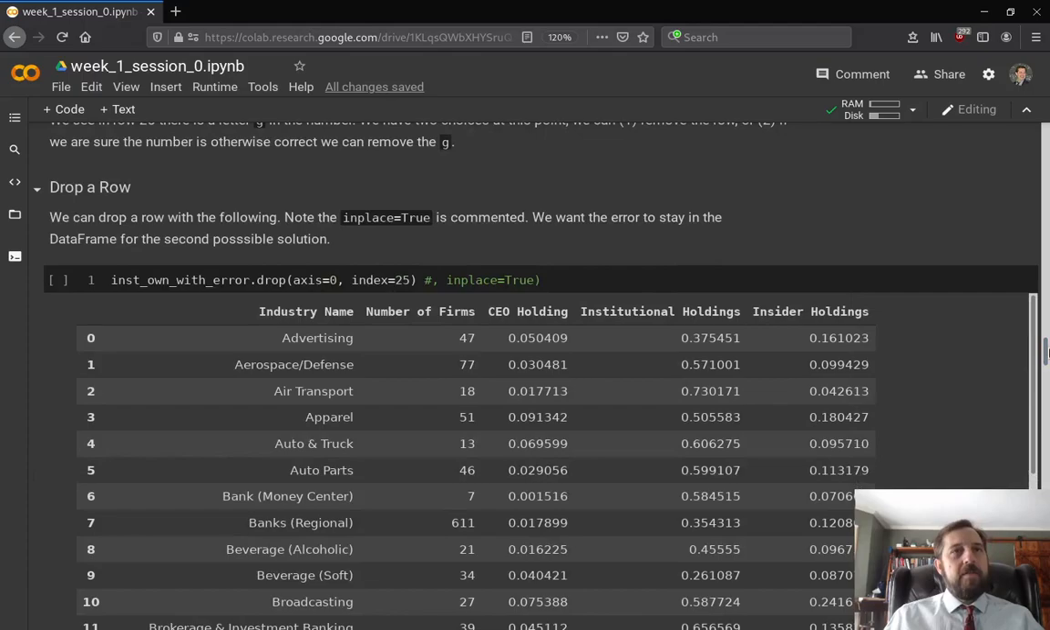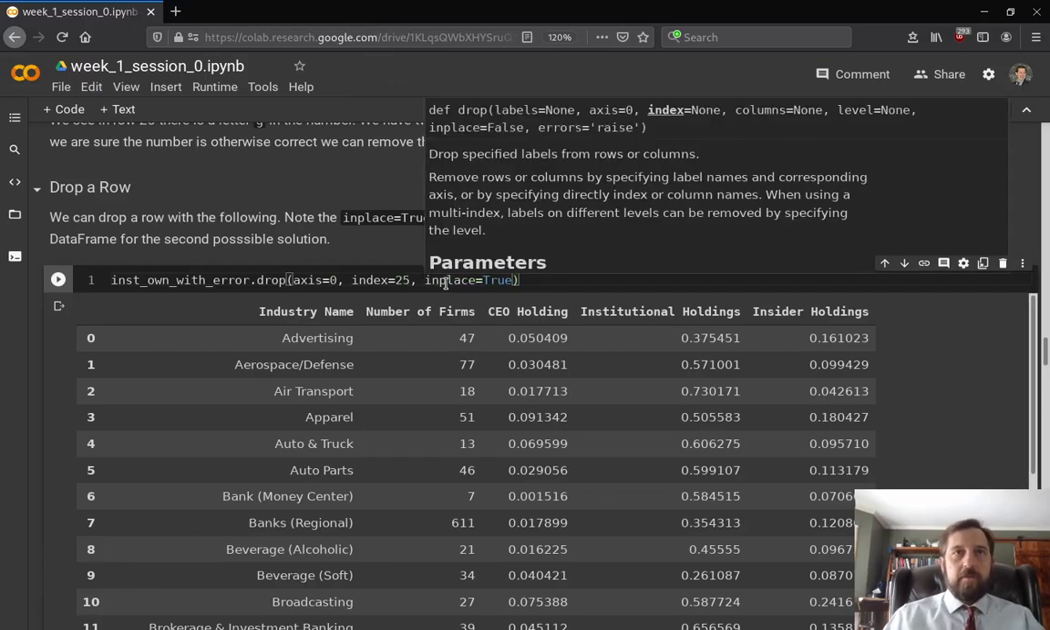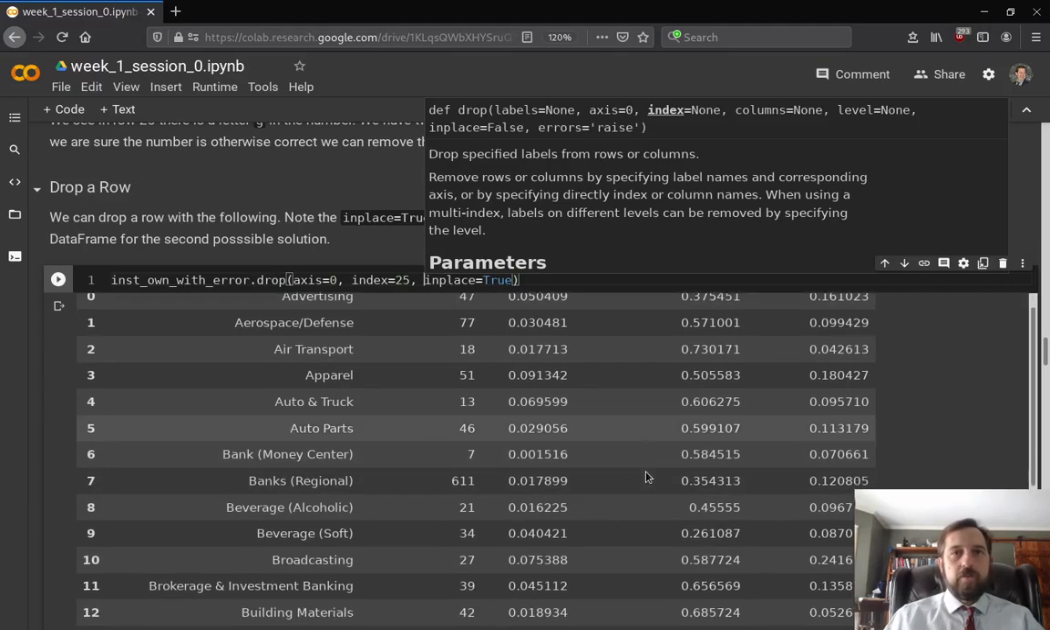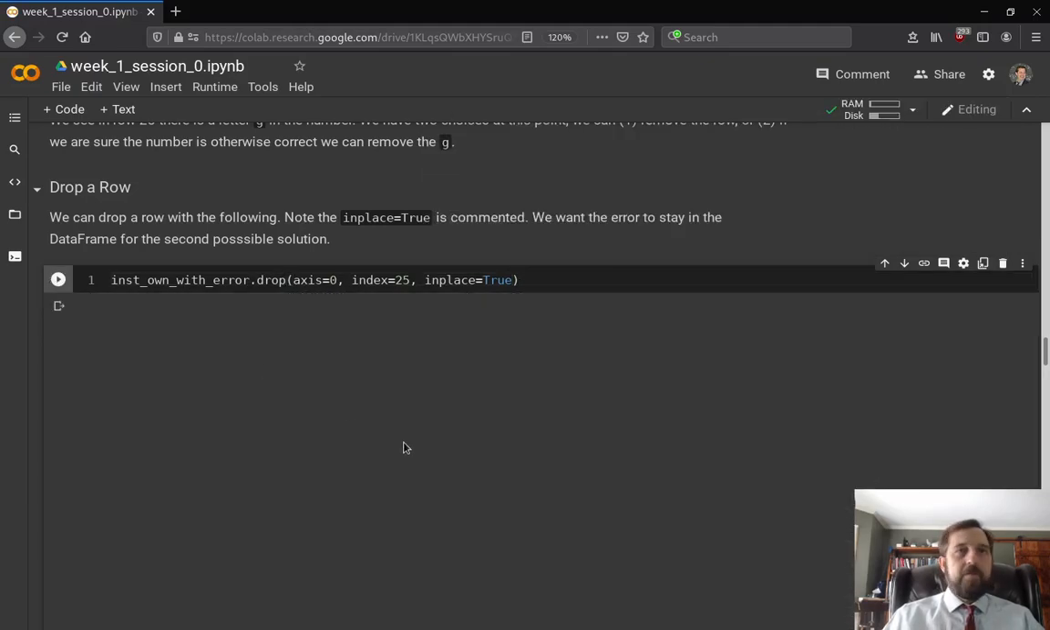So we can do that first and say institutional ownership with error. This is our data frame, and we'll use that drop function again. What we have is index 25, so this is saying drop the 25th row. Now, I have inplace set to true here. Right now, inplace is set to false, so let's actually change that. Inplace is true, and we can run that there.